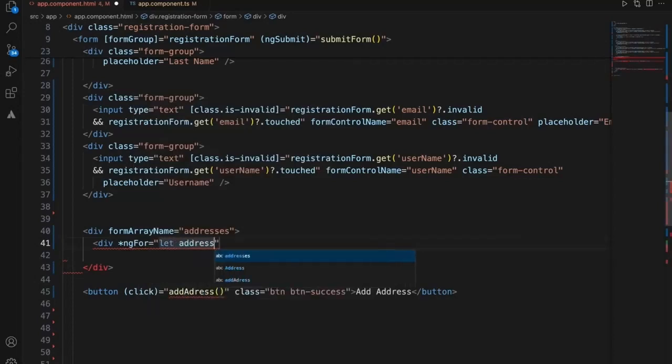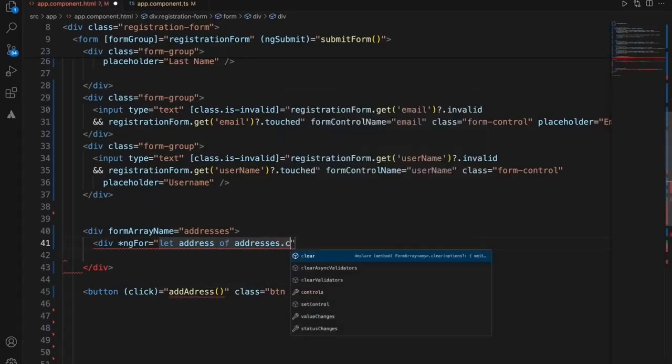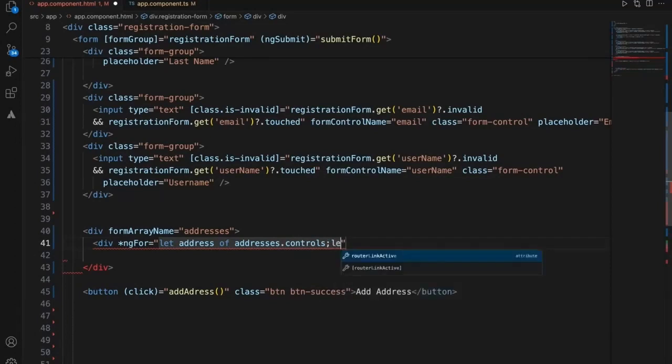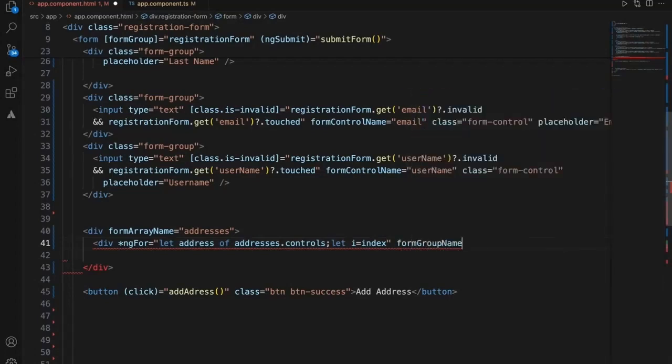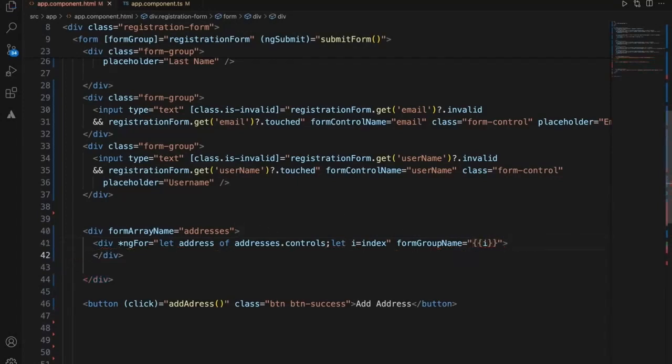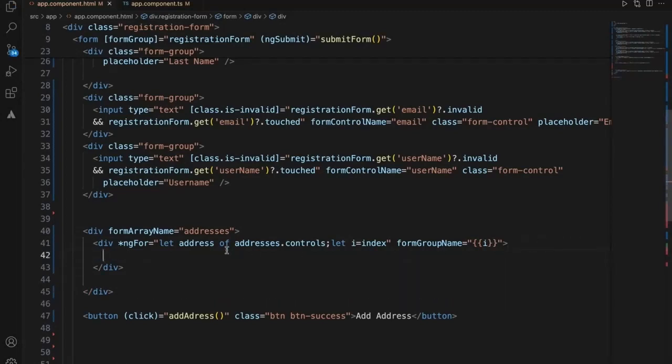Let address of addresses. We need to add within these controls, addresses controls, we need to start with the index, i equal to index, along with this formGroupName. Since we'll have multiple addresses, for that reason we have to take each one and display. This is the way to loop these addresses.